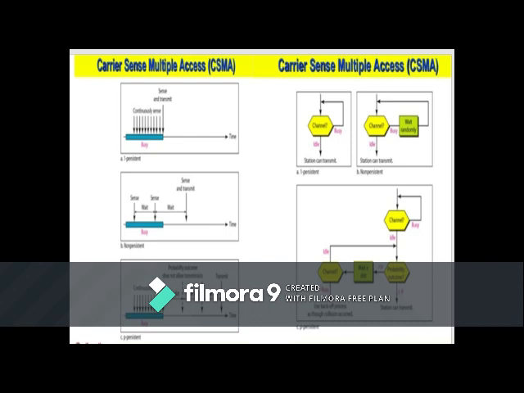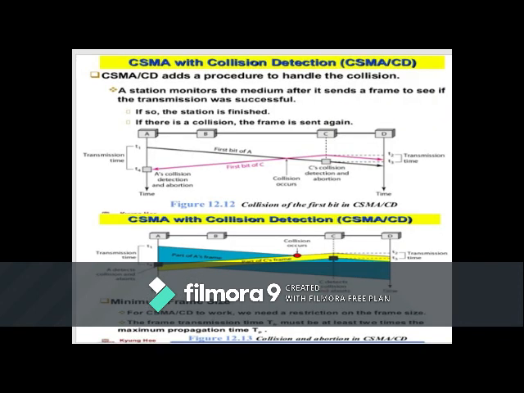So let's move on to another, improved method of carrier sense multiple access, with collision detection. What happens if the station detects that a collision is going to happen? The CSMA method does not specify the procedure following a collision. So this method augments the algorithm to handle the collision. Looking at the algorithm, we have the start, where the station has a frame to send.